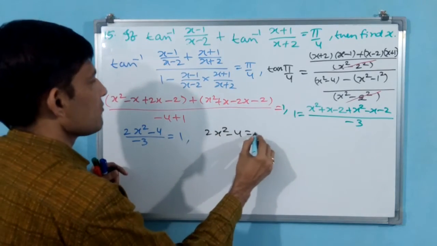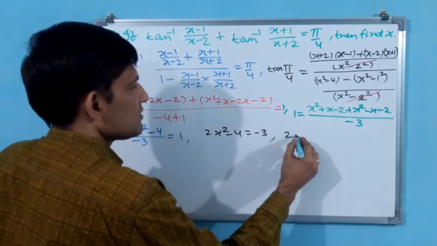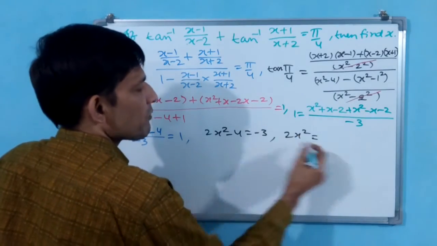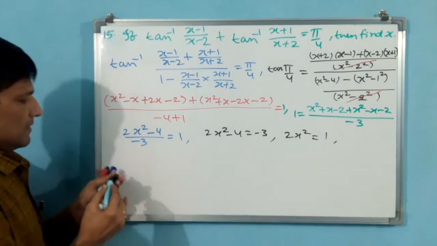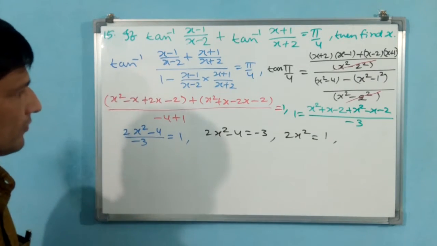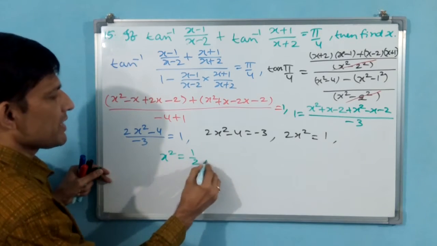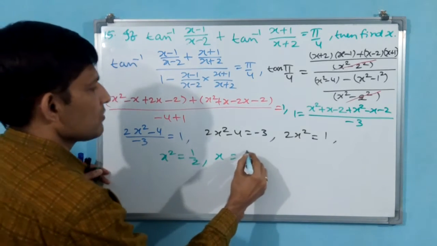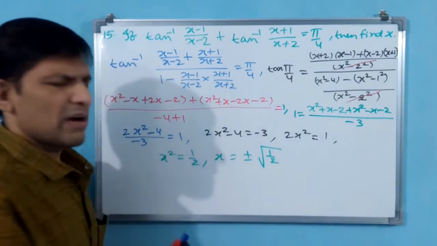2x square minus 4 is equal to minus 3. And minus 4, if you send that side, 2x square is equal to 4 minus 3, 1. Is it okay? Okay. Now, x square is equal to 1 by 2. X is equal to plus or minus square root of 1 by 2, or 1 by root 2.